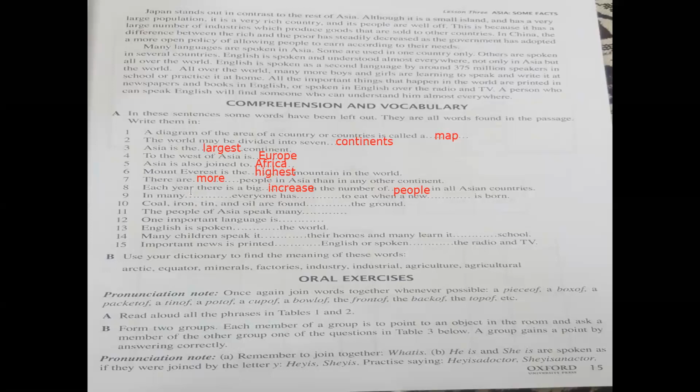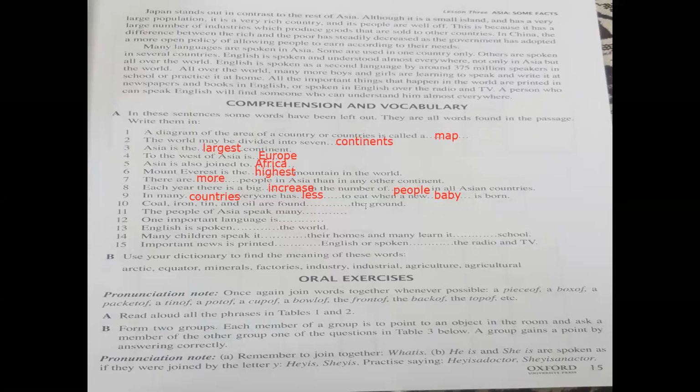Number 9, in many dash, everyone has dash to eat when a new dash is born. Here, in many countries, everyone has less to eat when a new baby is born.